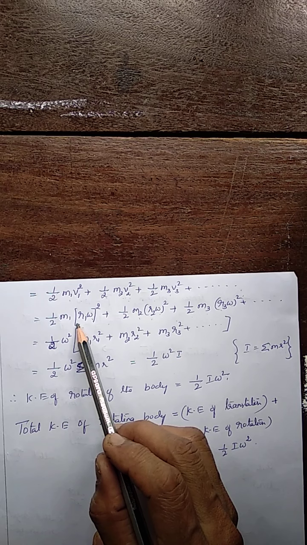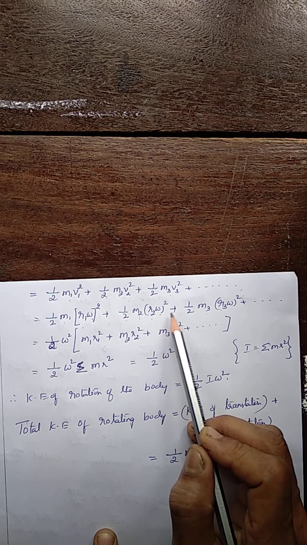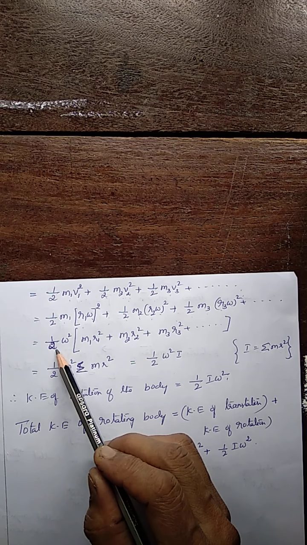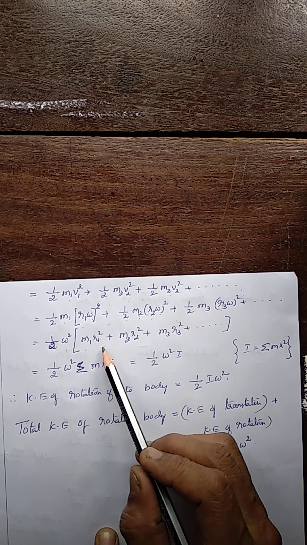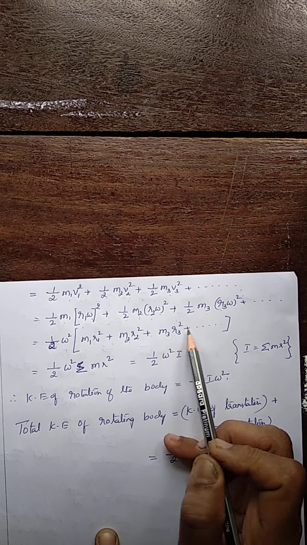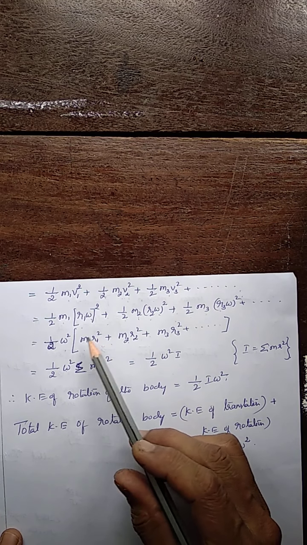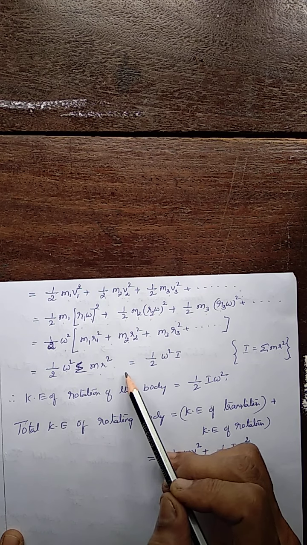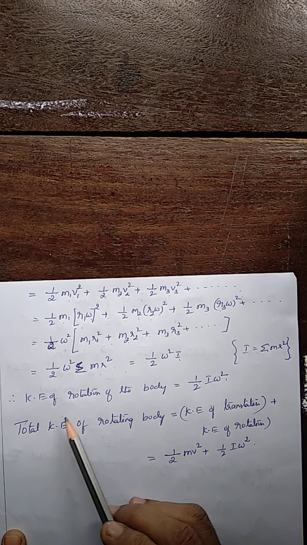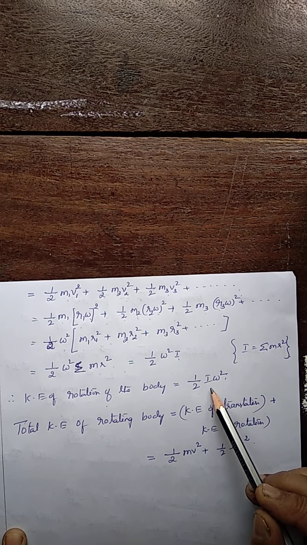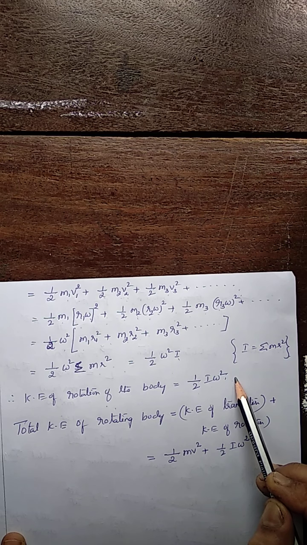So we get half m1 r1 square omega square plus half m2 r2 square omega square plus and so on. Half omega square is common, so keep it outside. Inside the bracket, m1 r1 square plus m2 r2 square plus and so on. That is half omega square into sigma m r square. What is summation m r square? Nothing but I, the total moment of inertia. So the kinetic energy of rotation is given by half I omega square.